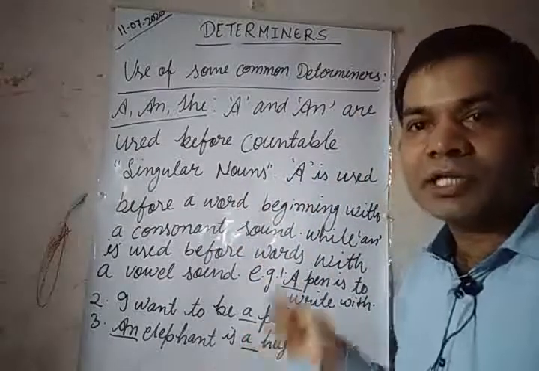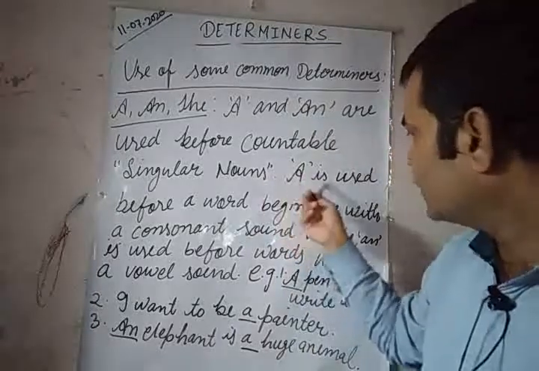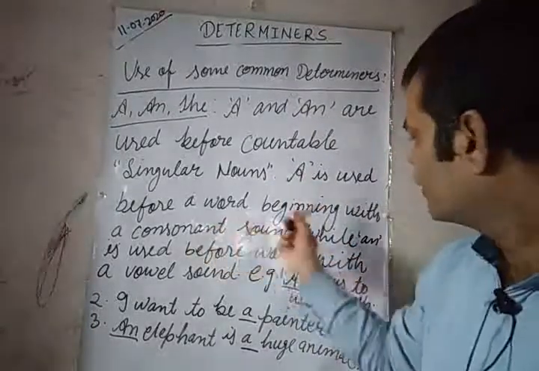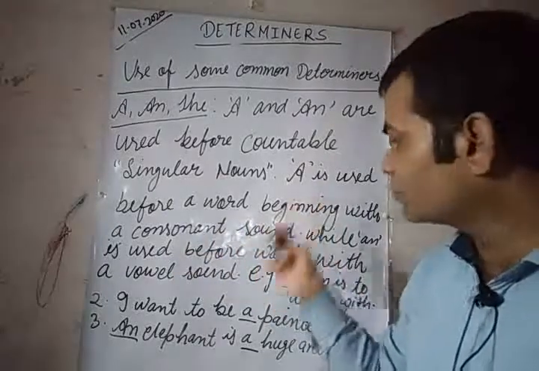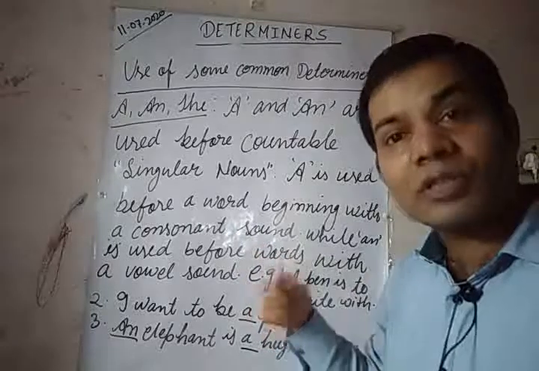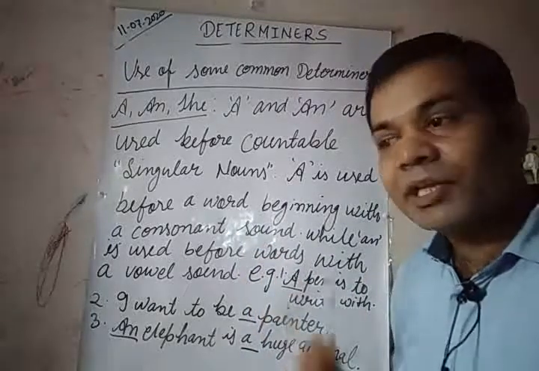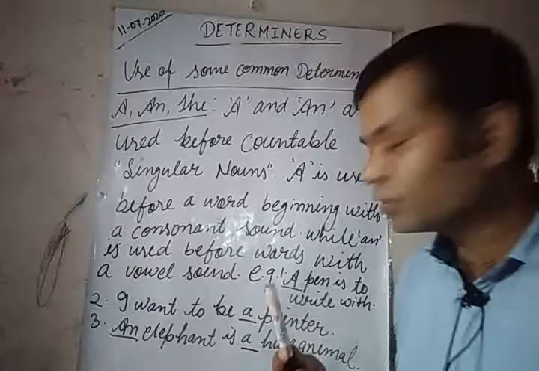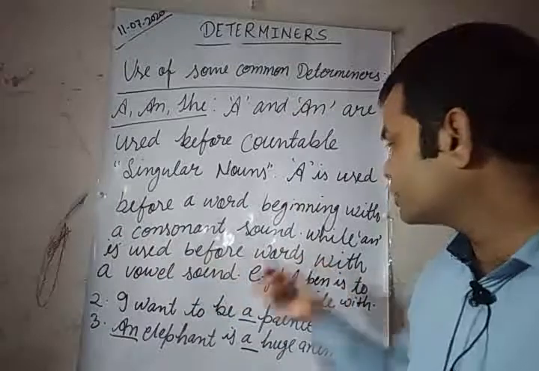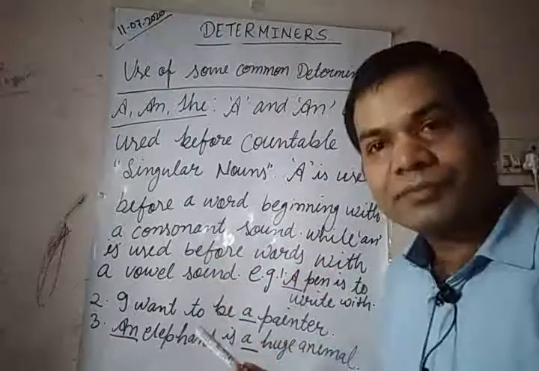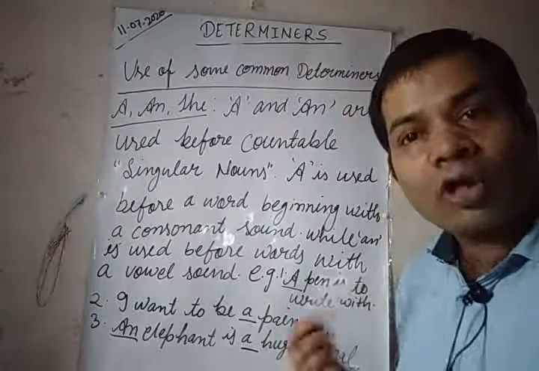As we know, a is used before a word beginning with a consonant sound, not beginning with a consonant, but a consonant sound. While an is used before words with a vowel sound.